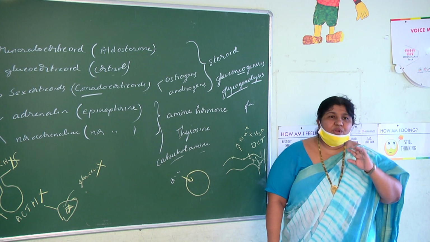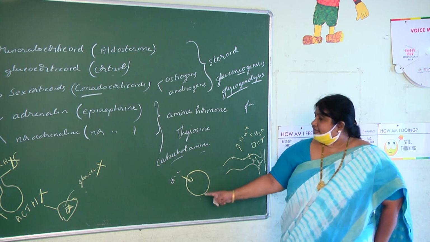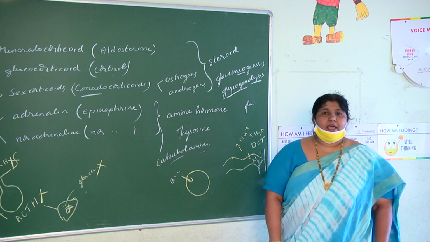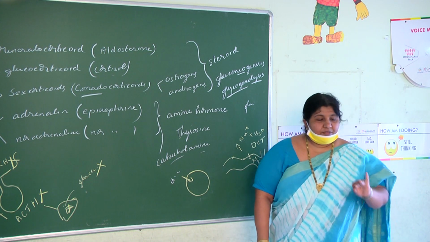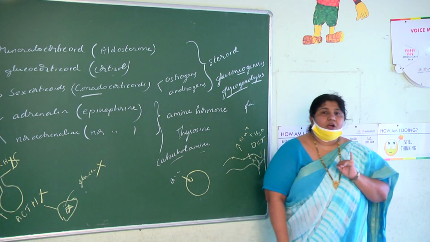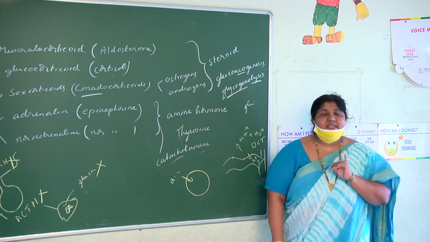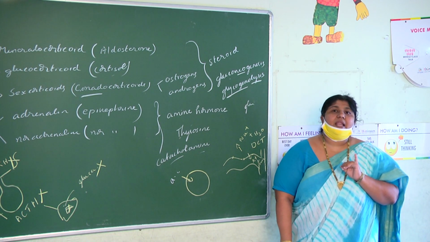In such a case, more amino acids will come out in urine because the cells are not taking amino acids. It is inhibiting the cellular uptake of amino acids. That is the second NCERT point. In the first point, it says cortisol stimulates processes like gluconeogenesis, glycogenolysis, proteolysis, lipolysis.